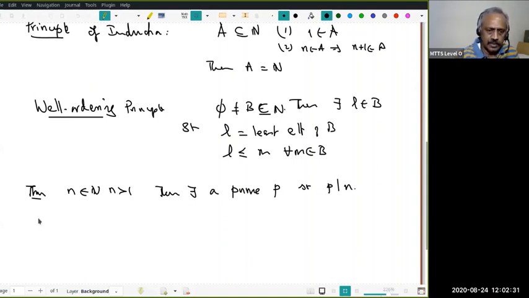Proof. Now this can be proved by what I call the strong principle of induction, but let us prove it by what I call the minimal counterexample technique. What does it mean? Let S be the set of natural numbers n so that n is greater than 1 and n has no prime divisors.